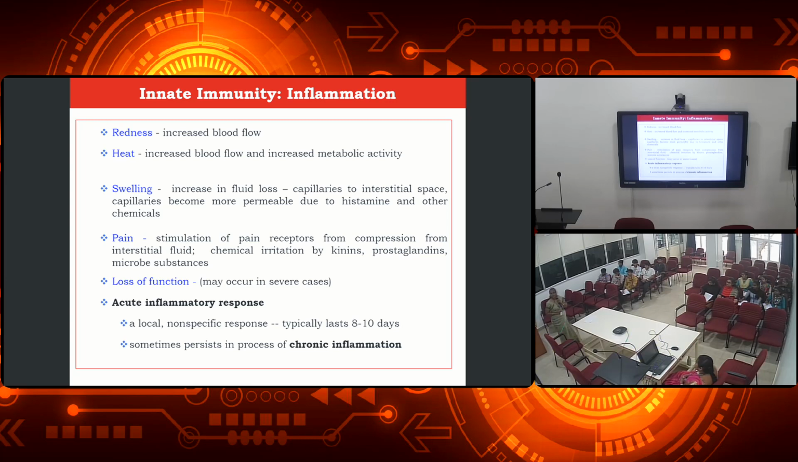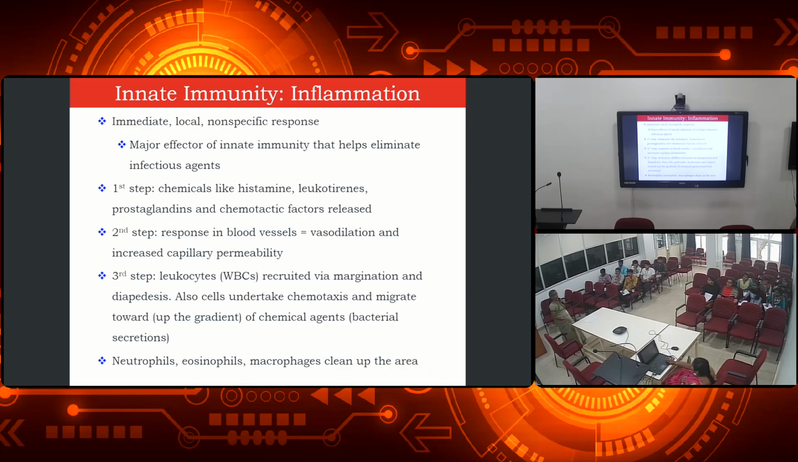Okay, since it is non-specific, it will last within 8 to 10 days. Sometimes it will persist for a long time. If it is persisting for a long time, it is called chronic inflammation. So that will lead to death as well, right? So that is the immediate or local or non-specific response.